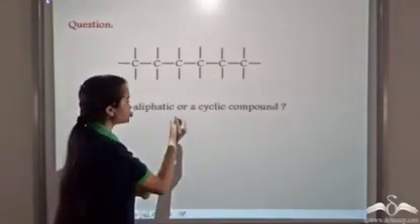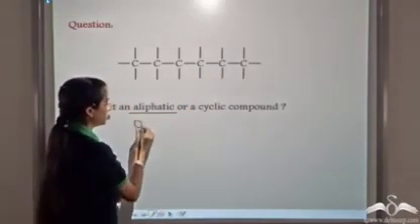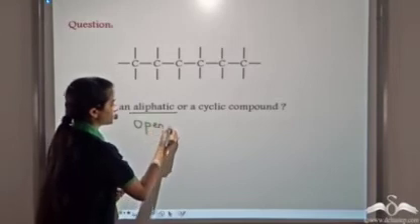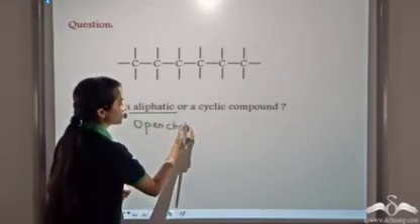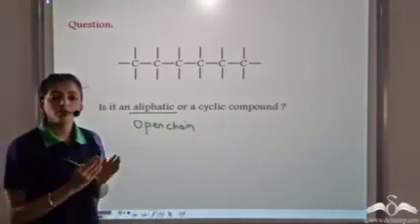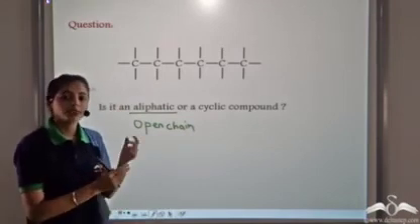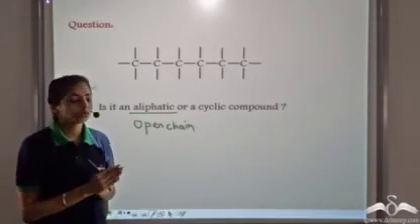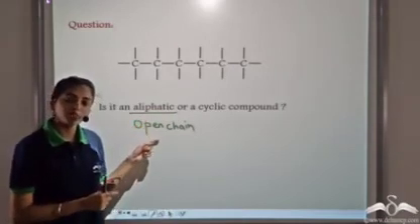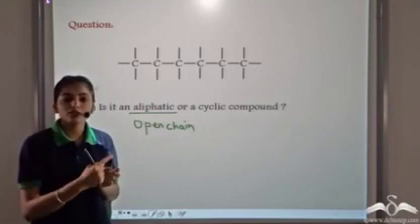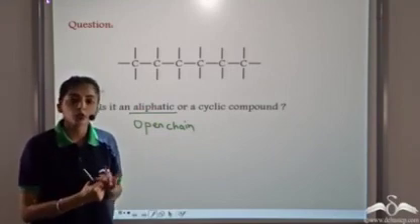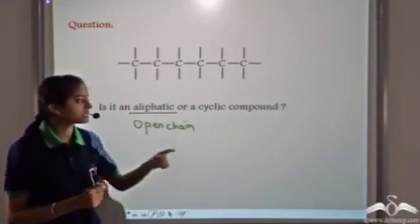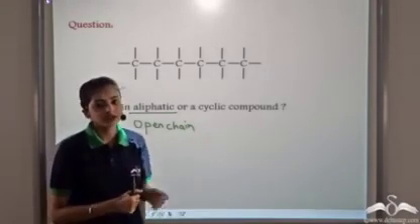Such compounds are known as aliphatic or open chain compounds. So when carbon atoms are linked to themselves by forming long chains or branch chains, such compounds are known as aliphatic or open chain compounds. When carbon atoms are linked to themselves by forming closed loops, such compounds are known as cyclic compounds or closed chain compounds.